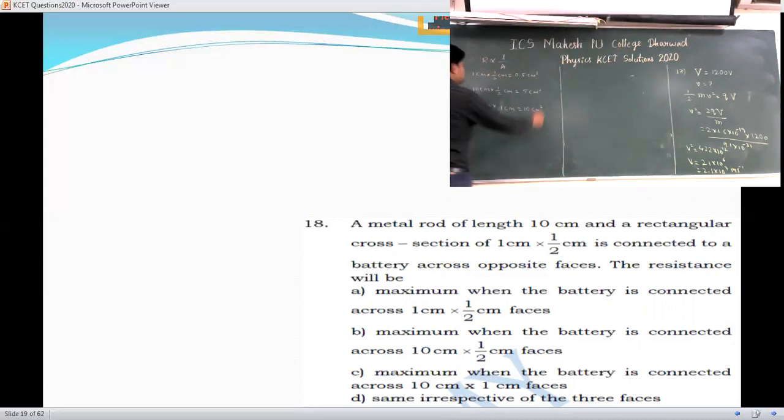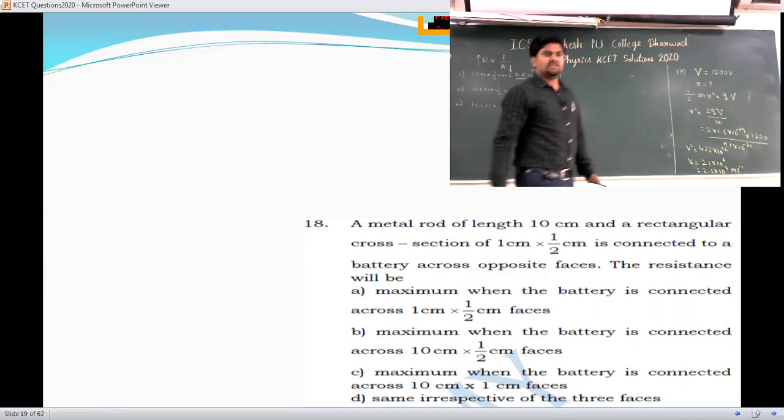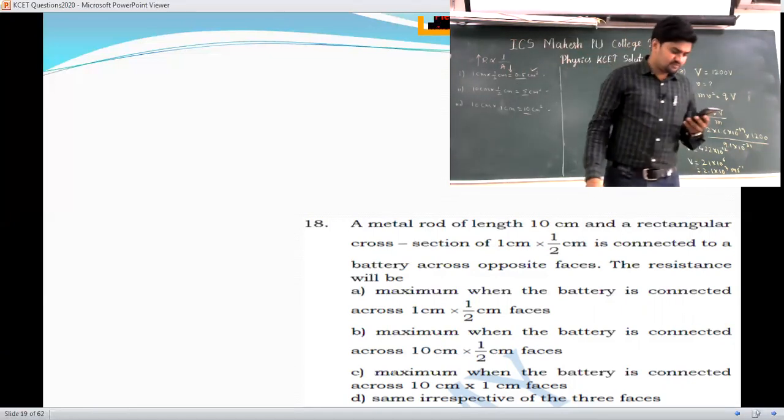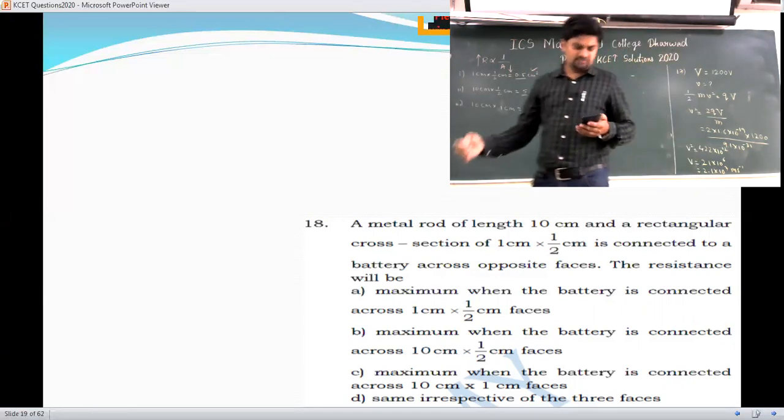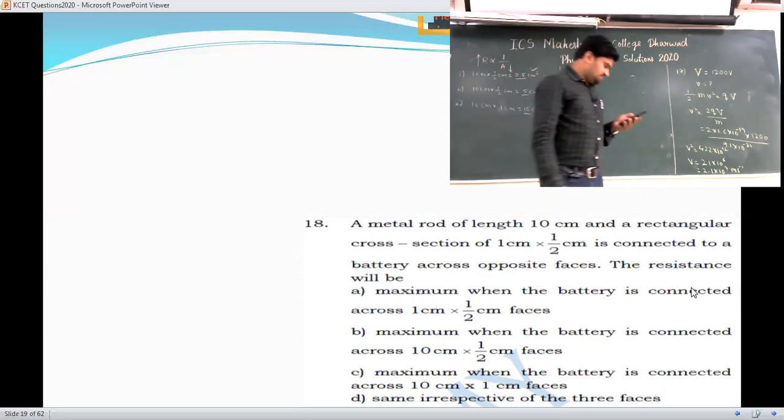So if you compare these three, see the formula here: lesser the area, larger will be the resistance, because they are inversely proportional. In which option do you have lesser area? So 0.5, 5 and 10 here. 0.5 is the smaller area, so you will get more resistance there. So option A should be your answer. Again, it is a theoretical question. Go to the next one.